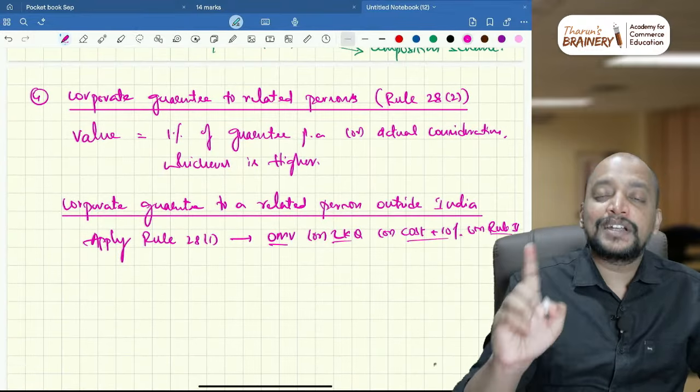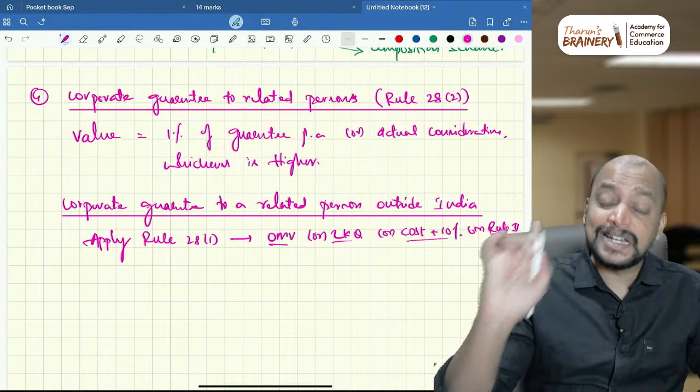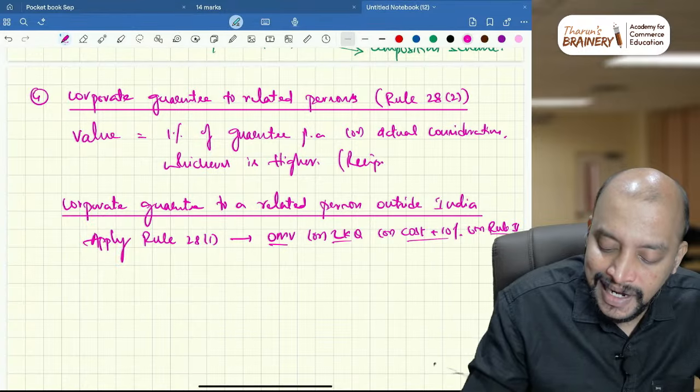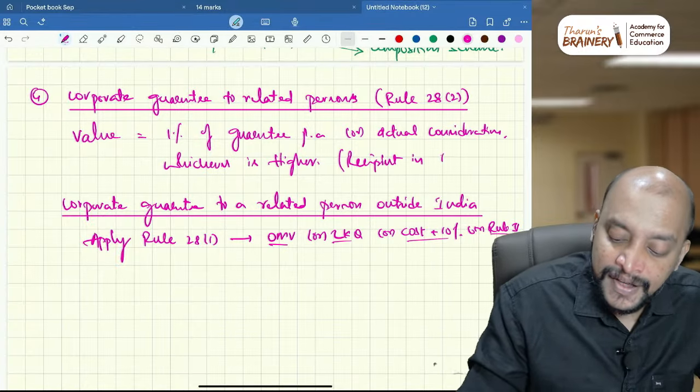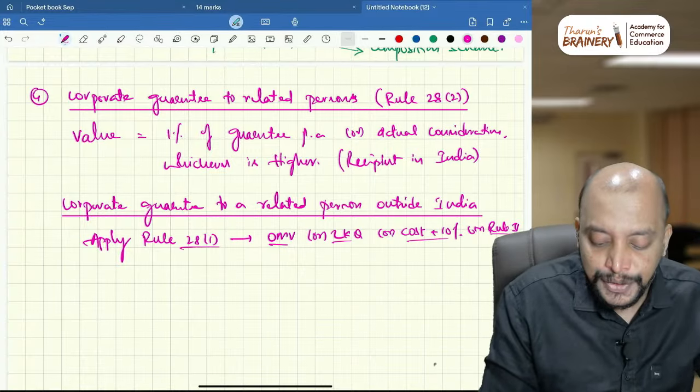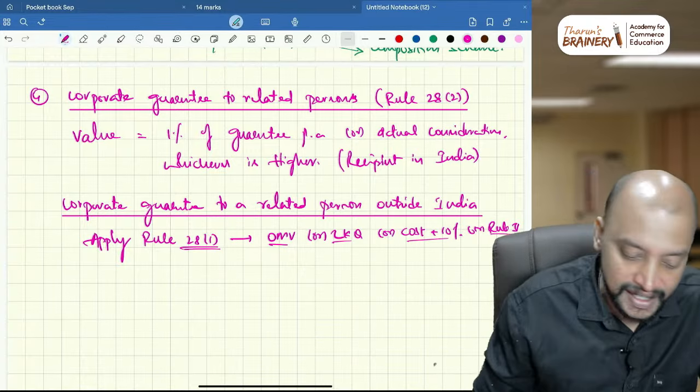So corporate guarantee to a related person where the recipient is in India, only rule 28 sub rule 2 will be applicable. Whereas if the corporate guarantee is to a related person outside India, you need to apply rule 28 sub rule 1. Don't forget about this.